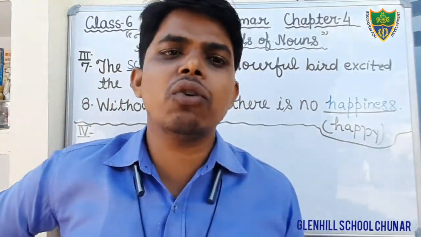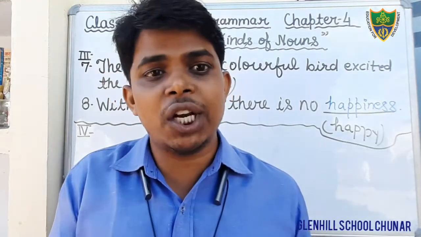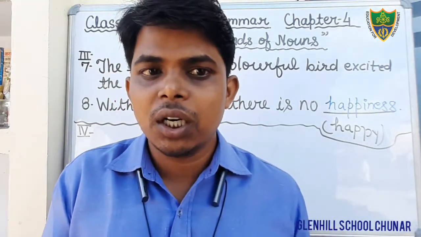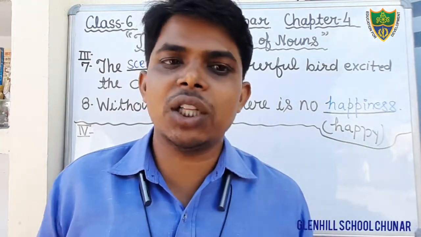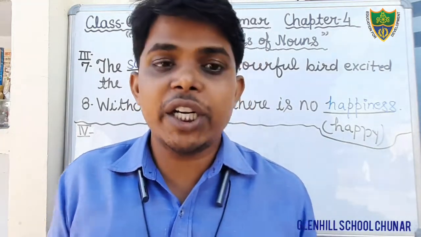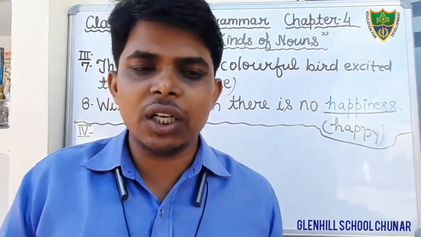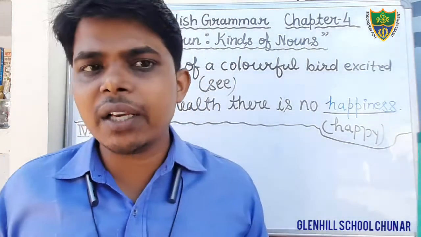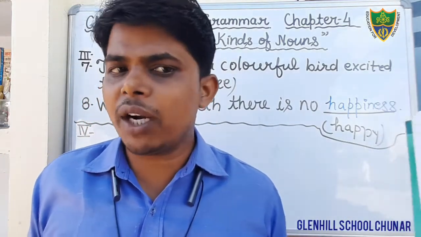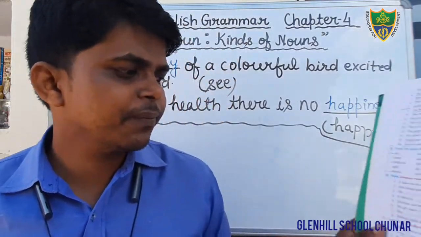I have already told you what a collective noun is. Collective nouns denote the collection of persons, or collection of things or other creatures. It denotes the collection of persons, other creatures or any other things. Okay, so sentences are given here, students, you have to underline only. Okay, just see the question.